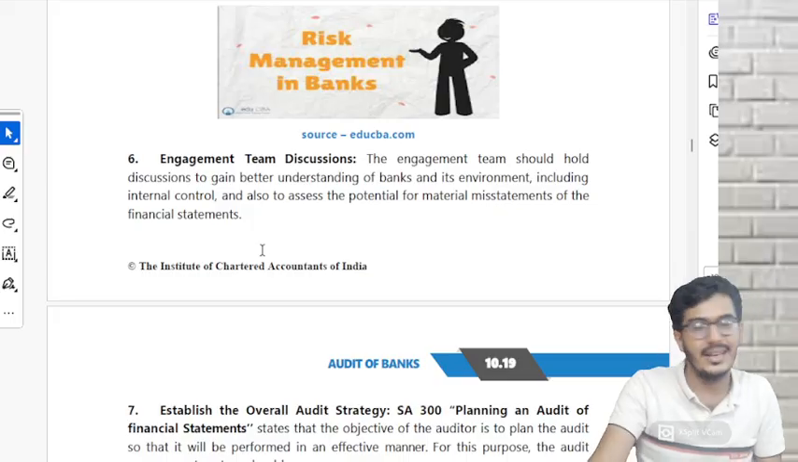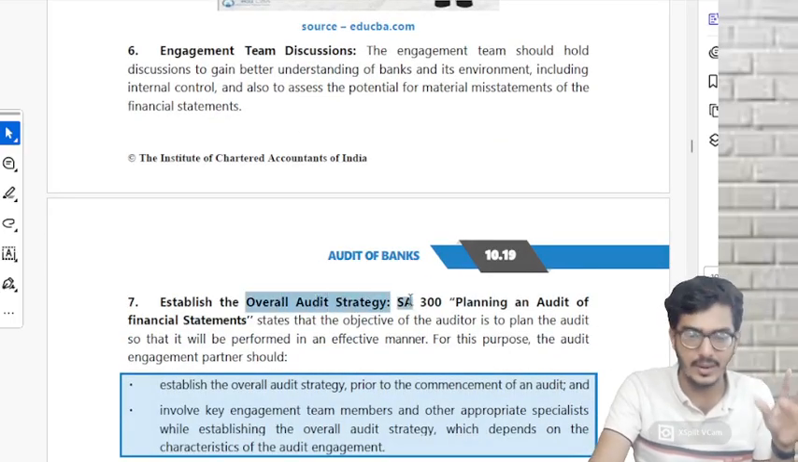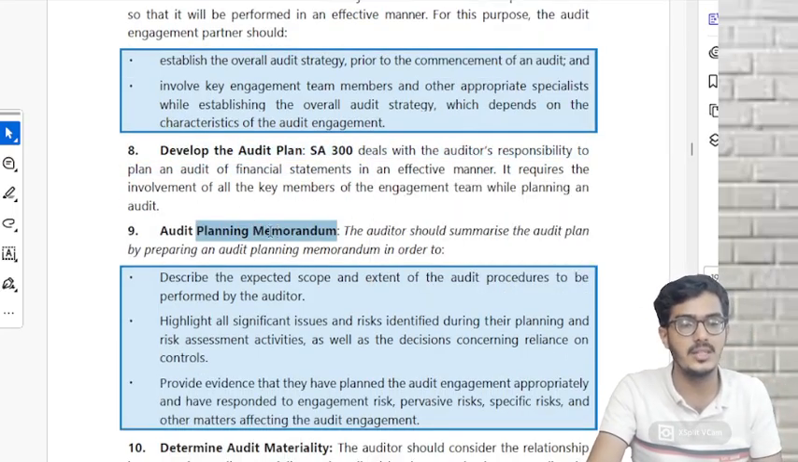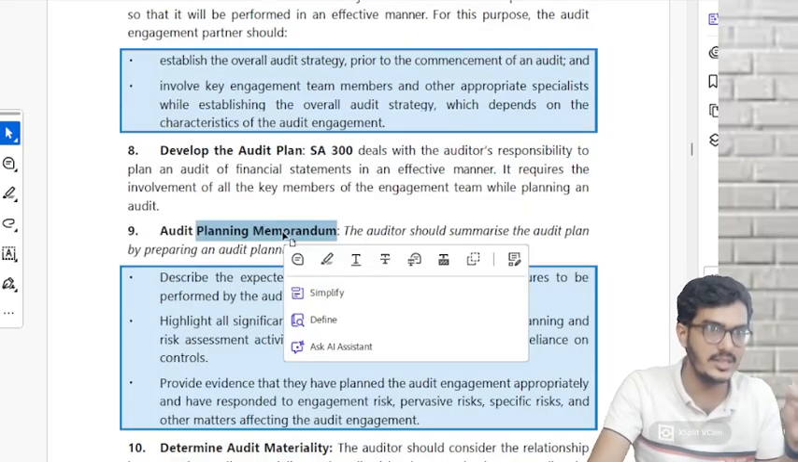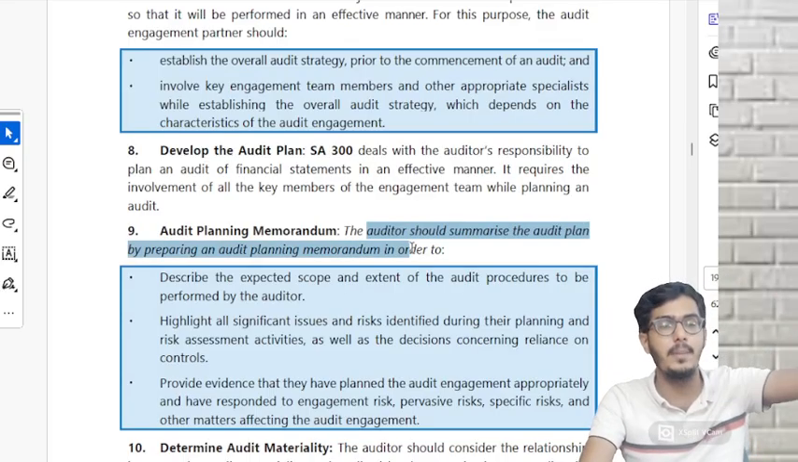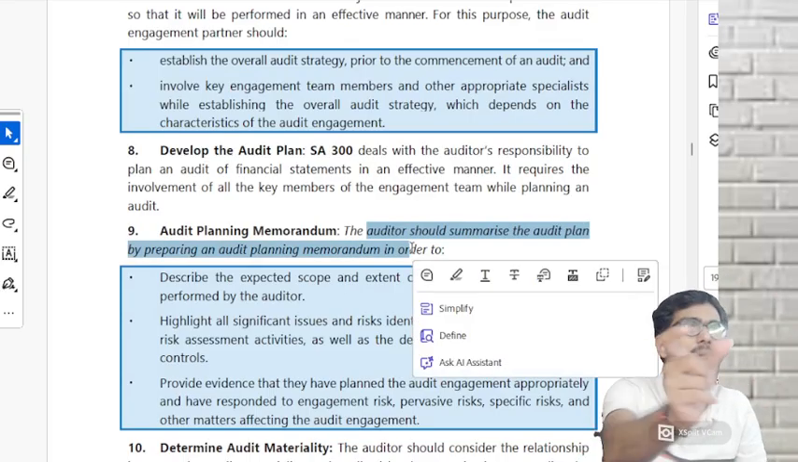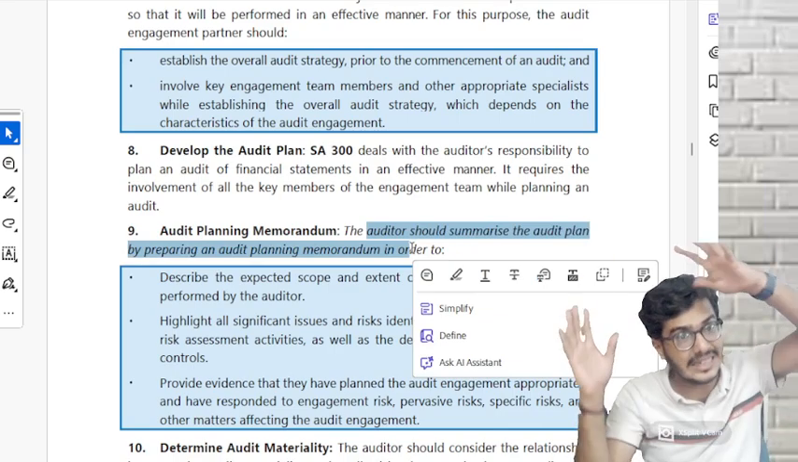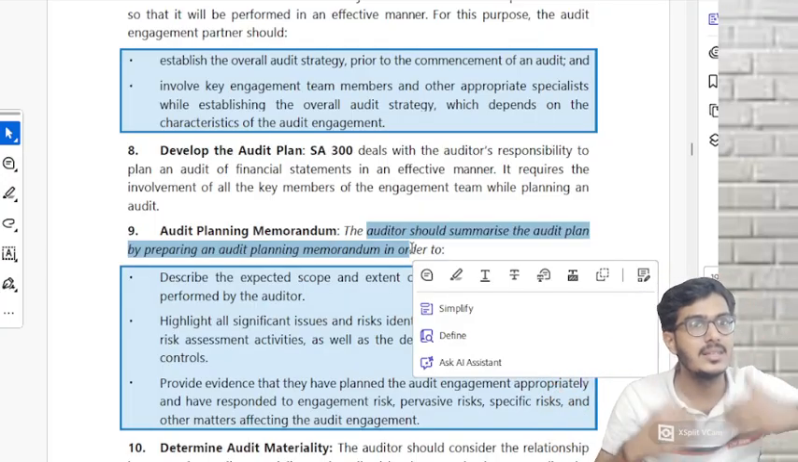Understood? Then engagement team discussion, we have to make a strategy as per 300, we have to develop an audit plan as per 300. What is this audit planning memorandum? It says the auditor should summarize the entire audit plan by preparing an audit planning memorandum. Memorandum means summary. So whatever audit plan detail you have prepared, please make a summary out of it, which is called the audit planning memorandum.